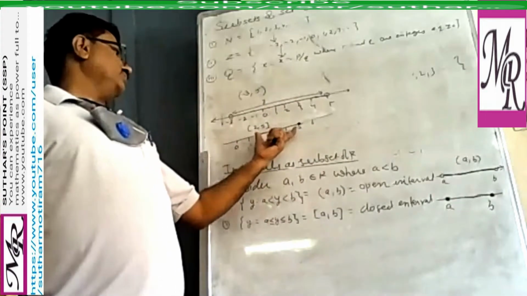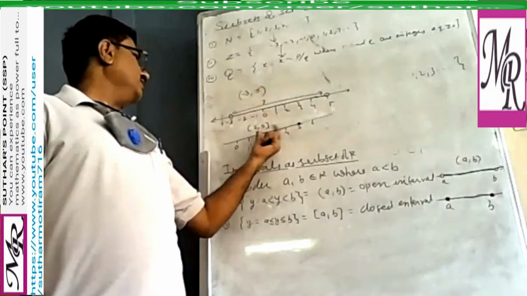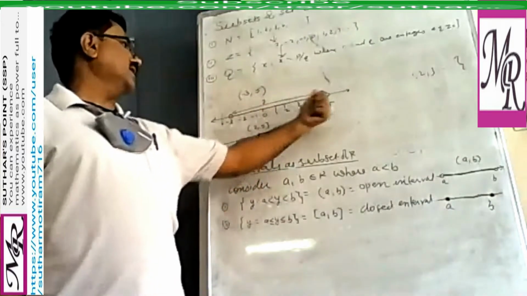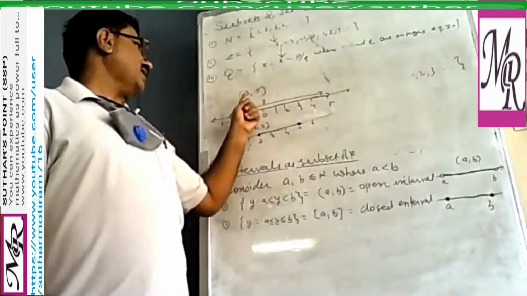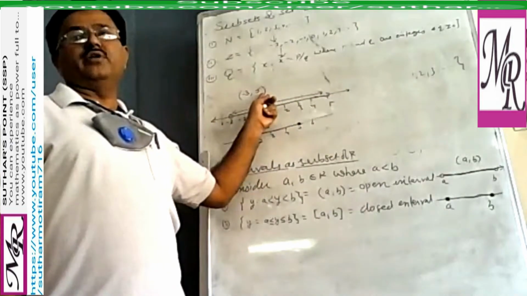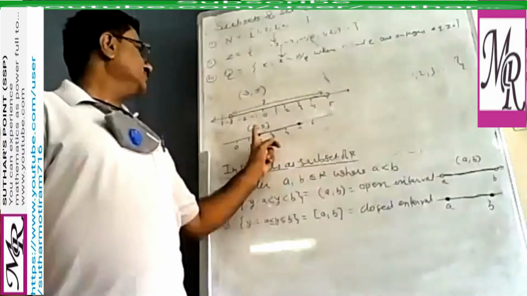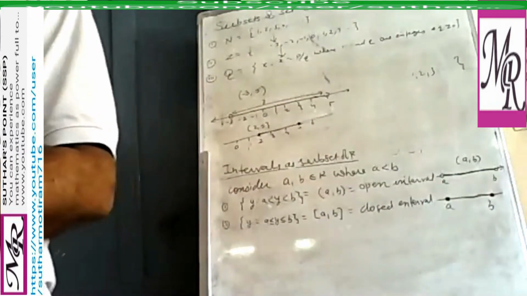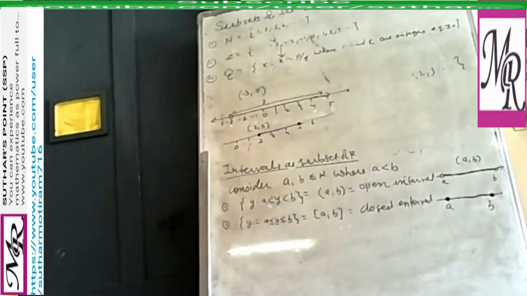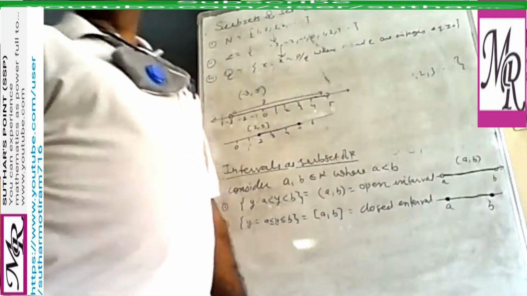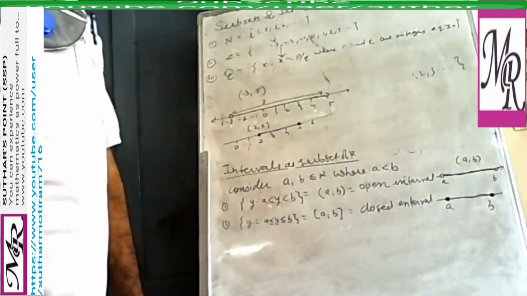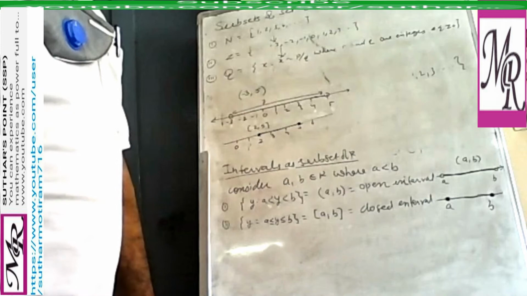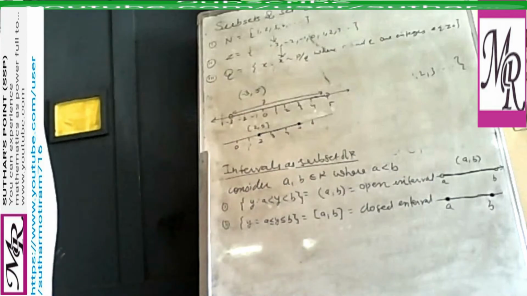So the solution is like this. Now this is a circle. What is the difference between these two, open and closed? Only here we are using a dark circle and here we are using an open circle. It means in this one, -3 and 5 are not included. But in closed, the end points of the interval are also included. That's why this is known as closed interval. This is clear? Then we have closed open interval.